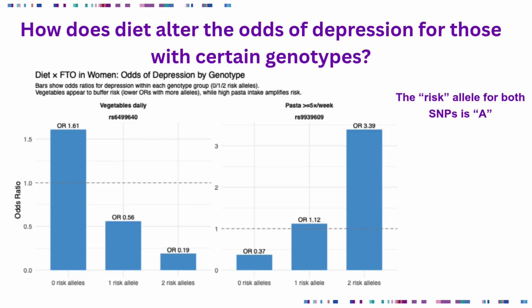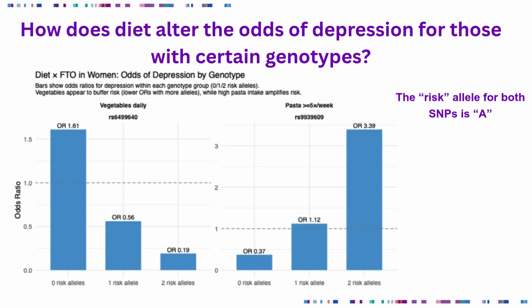So what that means is, let's say you had an AA at that RS 9939609, that would mean that if you eat a lot of pasta and rice, you are increasing your risk or odds of having depression by quite a bit. The odds ratio is 3.39, which is pretty high if you had 2 risk alleles, which was AA.